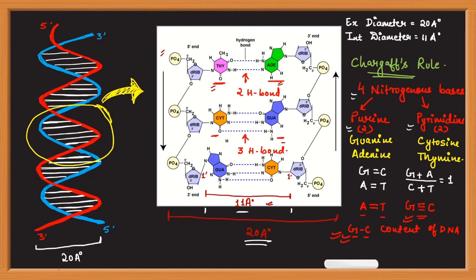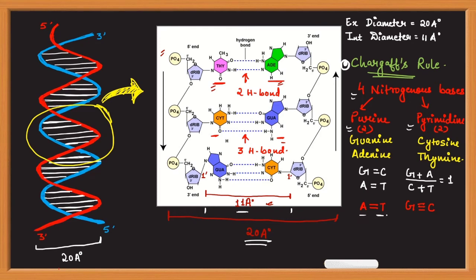Also we use this theory in various experiments. For example, whenever we do PCR and we design our primer, we always keep in mind the composition of different nitrogenous bases, that is A, T, G, C, and what the composition of these nitrogenous bases is, and it will define the melting temperature of our primer. So we know that the more the GC, the more temperature it will require to separate 2 strands, the more stable the strands are. So this is just one example.